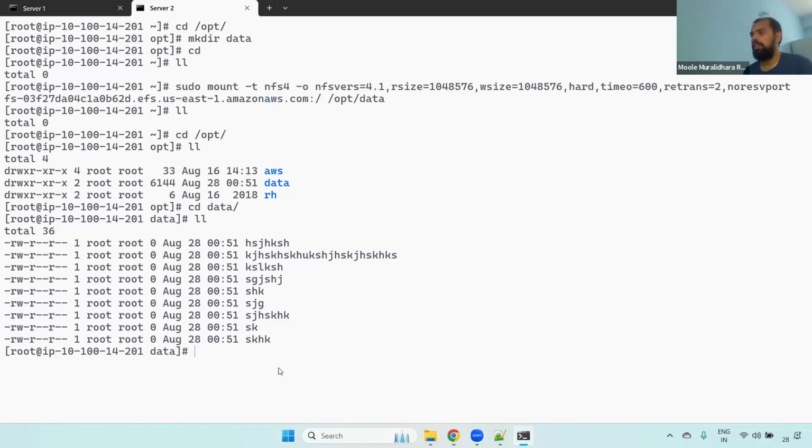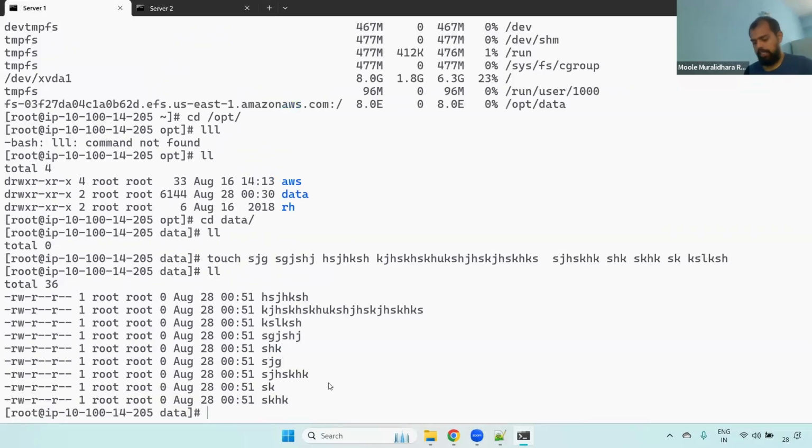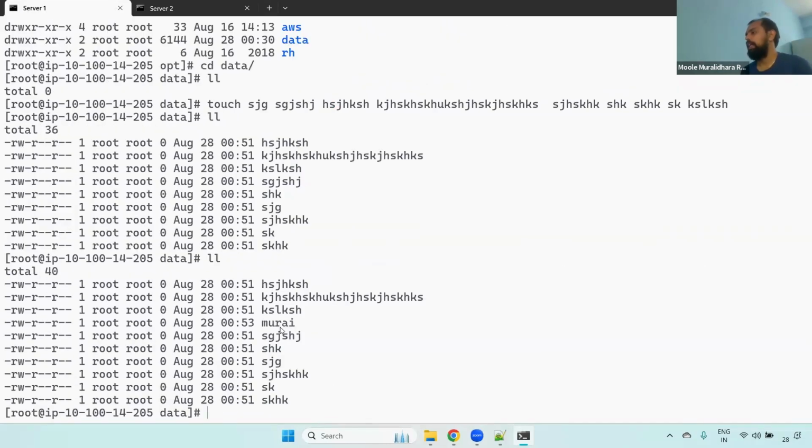Now what I'm doing here: I can create a file with touch Murli in server 2. Now if you go and check it here, immediately it will be replicated. It means you can see the data in server 1 also. Here you have to remember, whether it is server 1 or server 2 doesn't matter. If you update anywhere, it will be updated on the other wherever you mounted. Understand that? That is the main advantage.